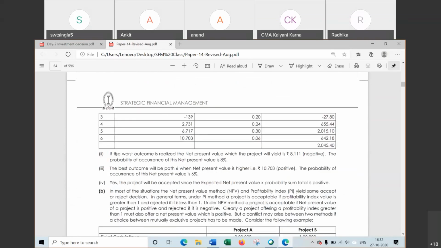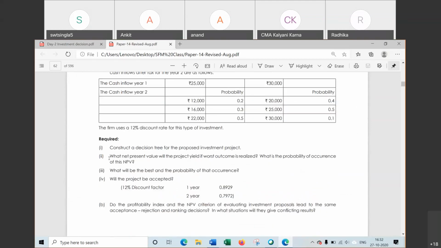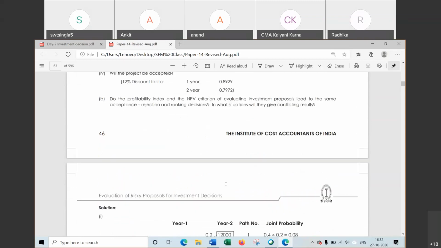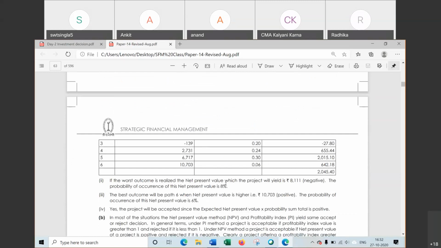Third point says, second question. What net present value will the project yield if worst outcome is realized? And the third point asks, what is the best outcome and what is the worst outcome?